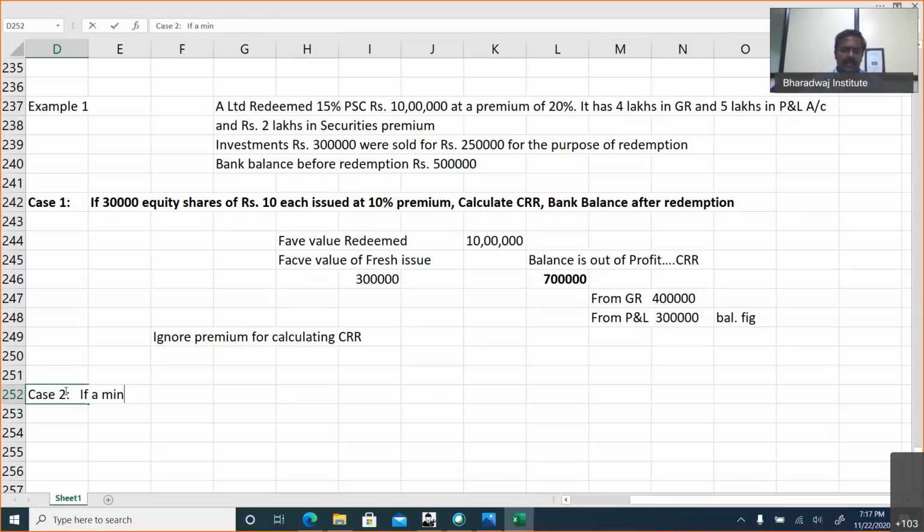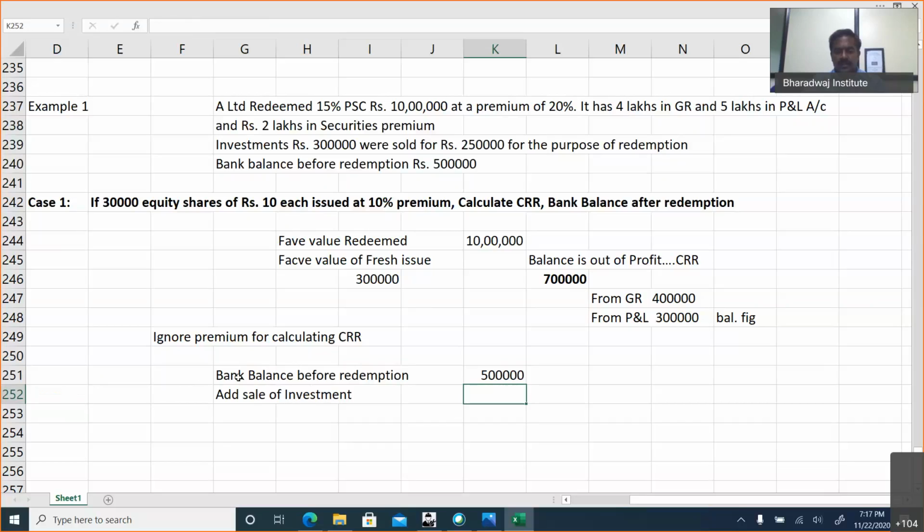Okay, one more question. Calculate bank balance after redemption. What is the bank balance before redemption? 5 lakhs. Add sale of investments. How much you will take? 3 lakhs or 2,50,000? Good, 2,50,000.